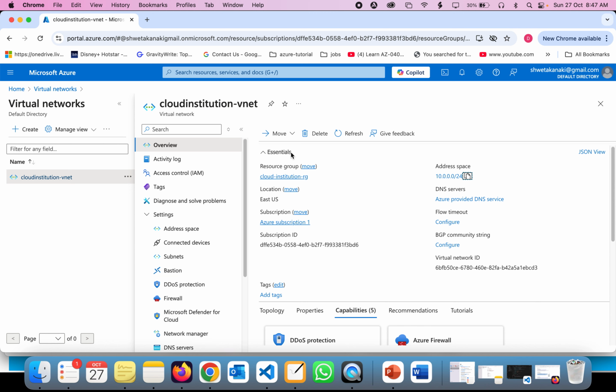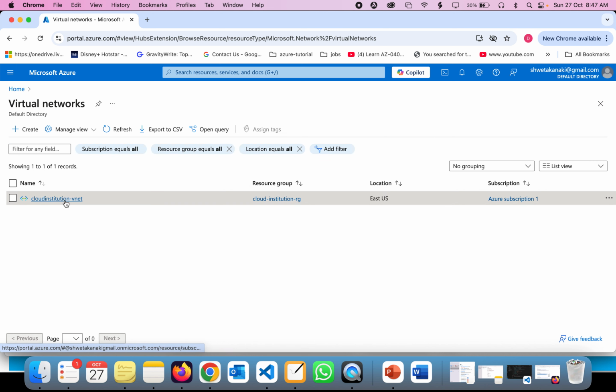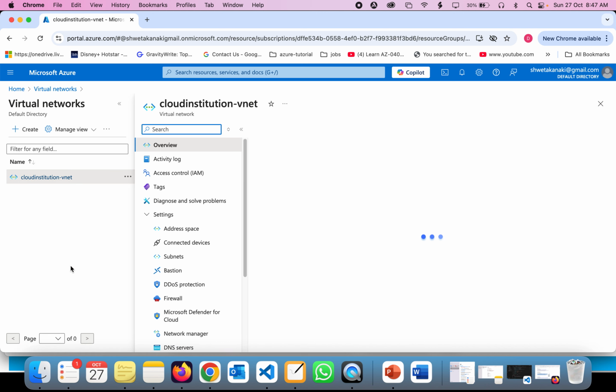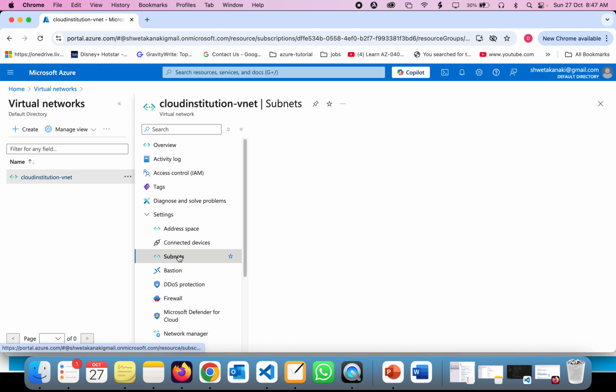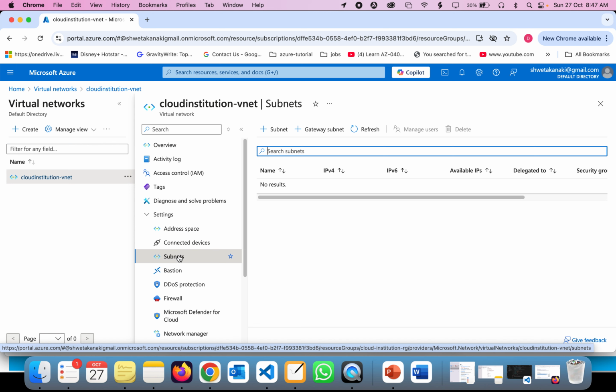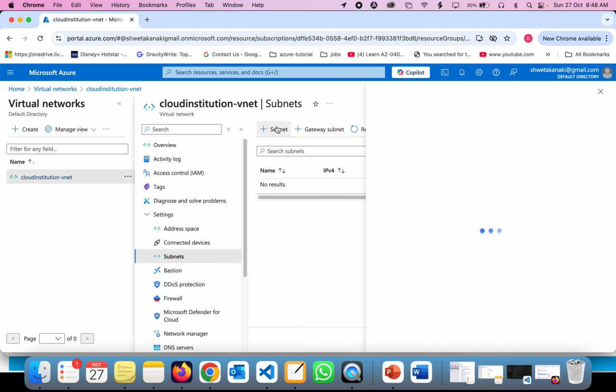So now I'm going back here. As you can see, there are various options, but you can see here the subnets. If you click on subnets, you can see there is no default subnet, because we deleted the default subnet that was about to be created. So I'm going to create a subnet now.